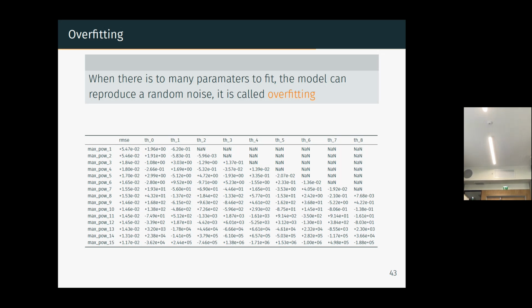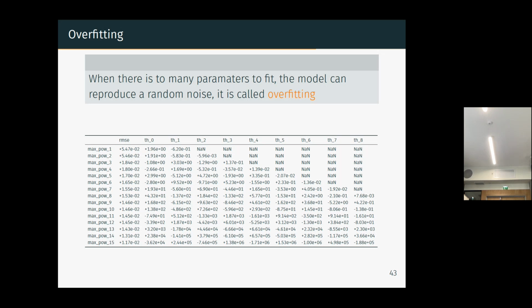This is a table, so you don't need to look at the details. If you look at the value of each theta for the different polynomial degrees, there is something you can observe. The higher the degree, the more you will overfit.